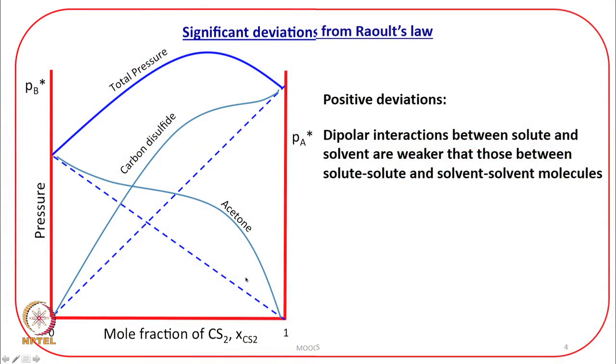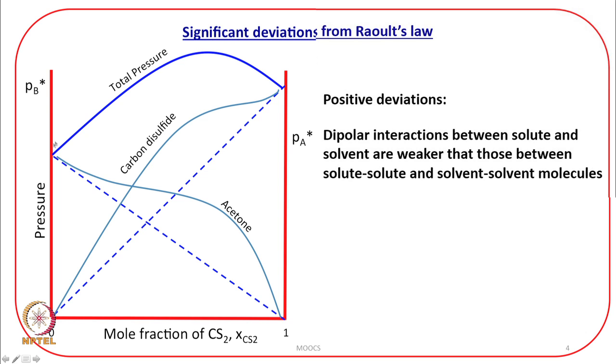And that is what is commented here, that dipolar interactions between solute and solvent are weaker than those between solute-solute and solvent-solvent molecules. In such a case, we will get positive deviations, and that is what happens in the case of carbon disulfide and acetone. Overall, you see, it shows a positive deviation.